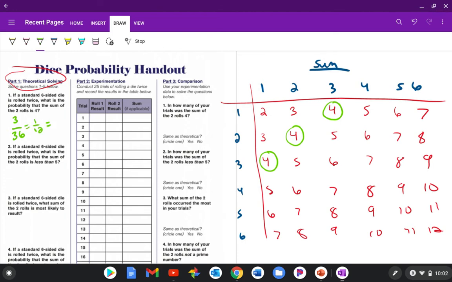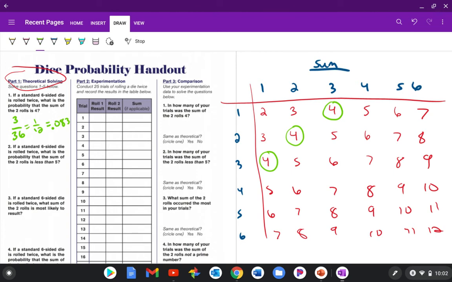But then go ahead and also write it as a decimal in all these, because you're going to want to compare it to the experimental, and you won't necessarily have the same denominator. So go ahead and make them all a decimal as well, so you can compare. It's 0.083.